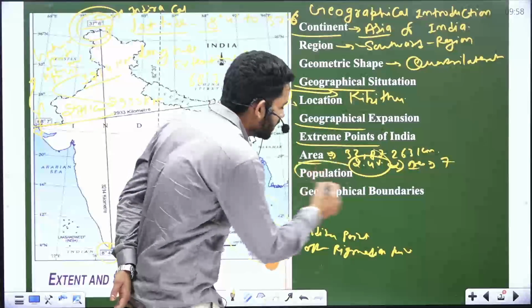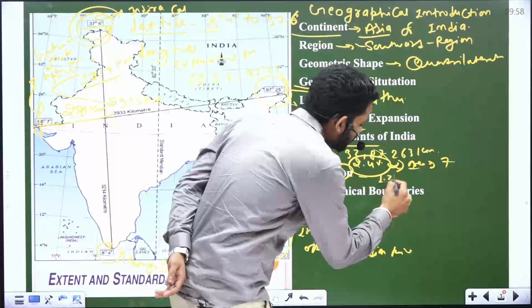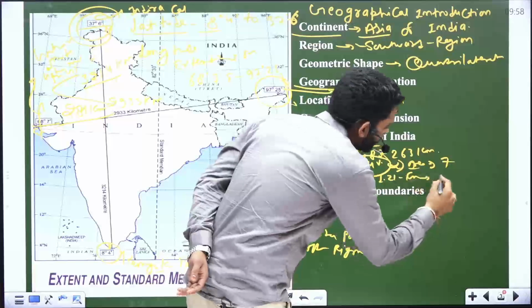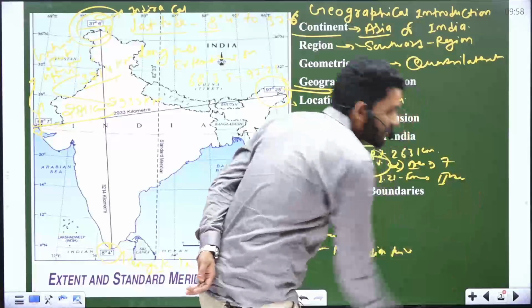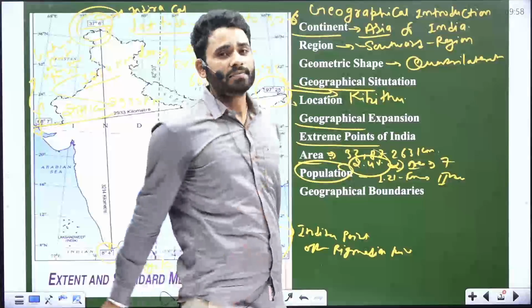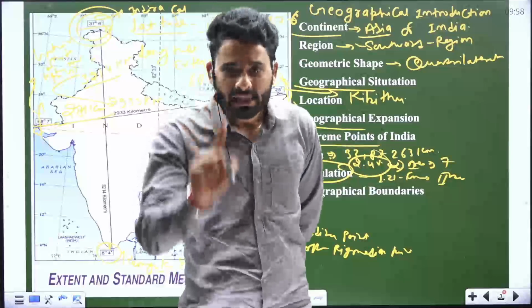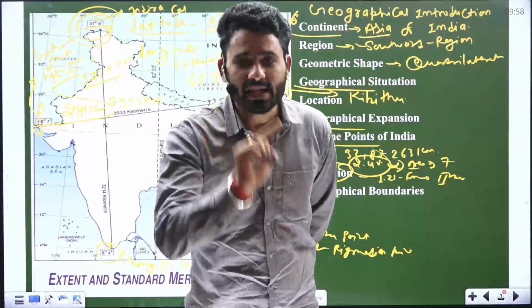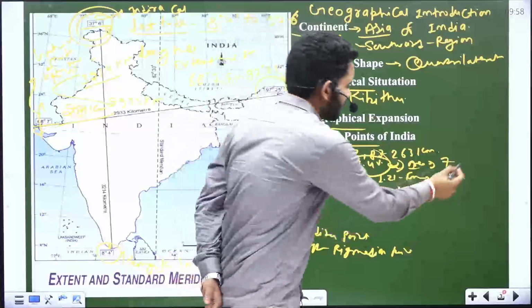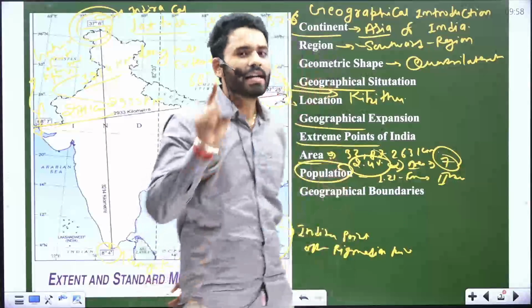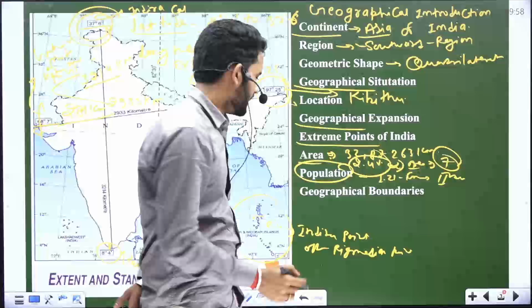In population, our population is 1.21 billion, and we are the second largest country in the world after China. In area, the biggest country in the world is Russia, and India is in 7th place. And in population, China is first and India is second.